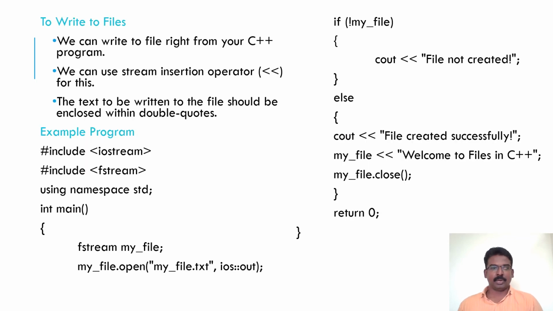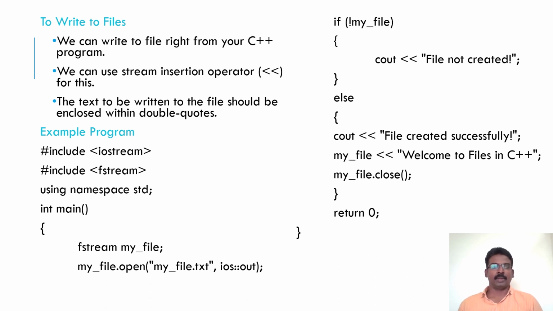This is a program which specifies the writing operation performed on a file. Here we are writing a program to write content into the file, and in the next program we are going to read the content that is written in the file.